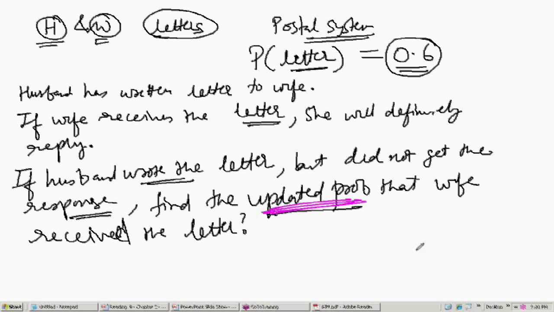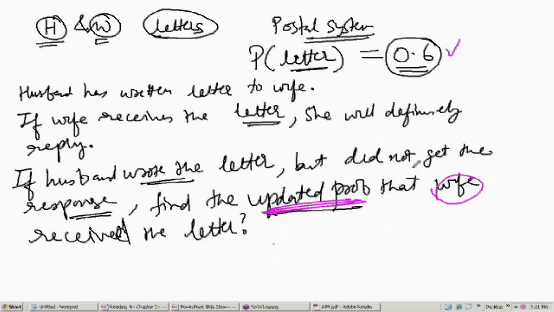First of all, I am not asking about the updated probability yet. I want to know what is the probability that the wife received the letter. When the husband wrote the letter, what is the probability that the wife received it? It is 0.6, because the postal system is bad. So let's take the scenario. Whatever you want to find out, the updated probability that the wife received the letter, keep that on the left side, and whatever is given, take it on the right side.